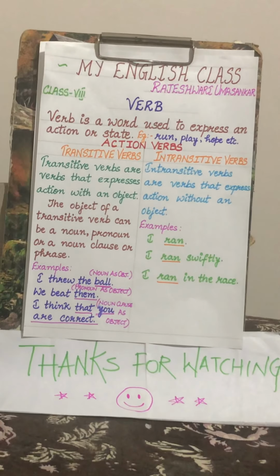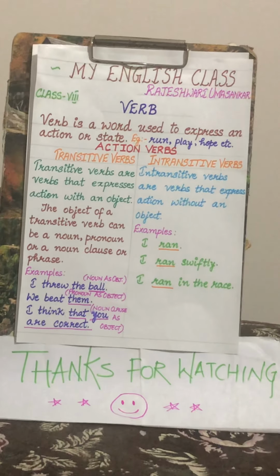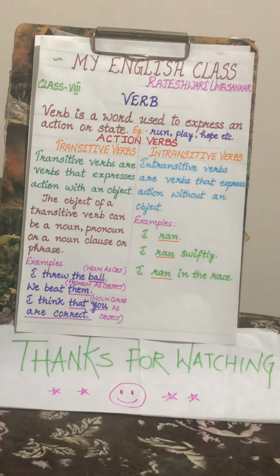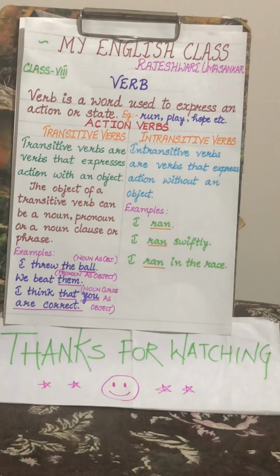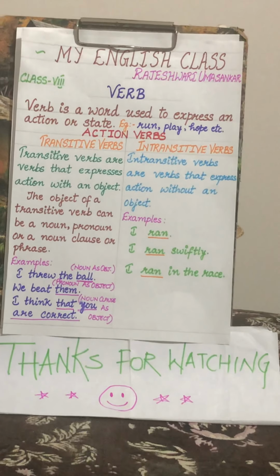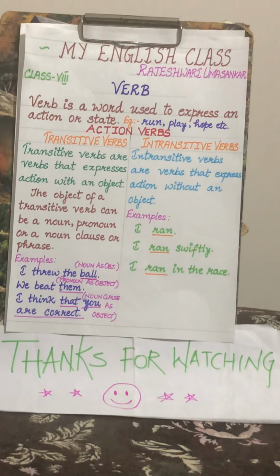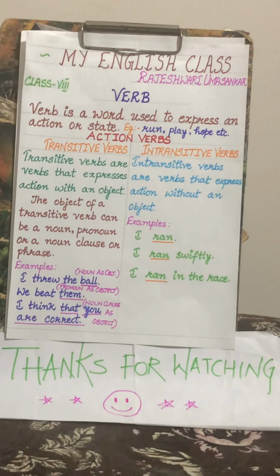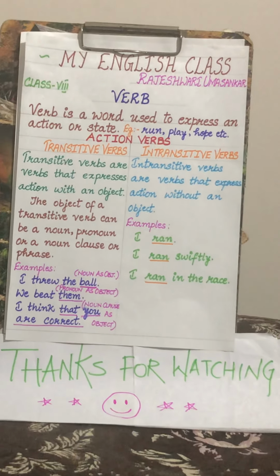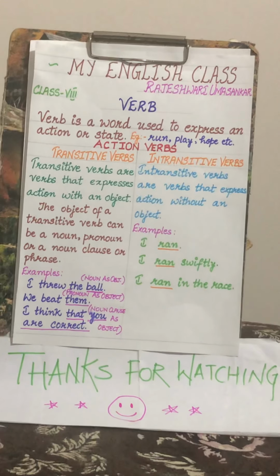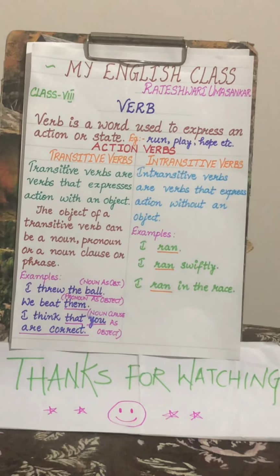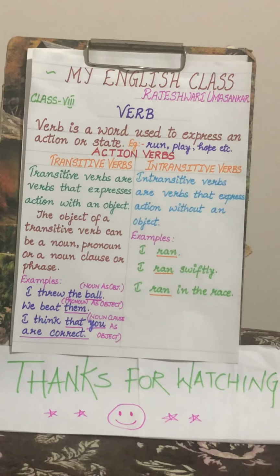When a person or thing is doing something, that's an action verb. They can be split into two categories: transitive verbs and intransitive verbs. Transitive verbs. Let's read. Transitive verbs are verbs that express action with an object. The object of a transitive verb can be a noun, pronoun or noun clause or phrase.